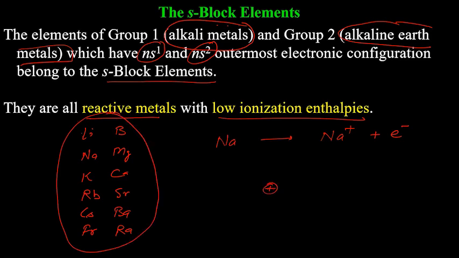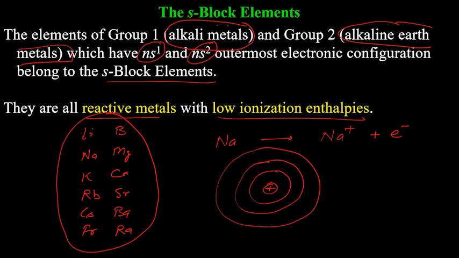If I am talking about sodium, this is the nucleus, first, second, third shell. Here you will have 2 electrons, here you will have 8 electrons, and 1 electron in the third shell. This valence electron can be removed very easily. So the amount of energy required to remove an electron is less. It can be removed very easily means it requires a very low amount of energy. It means ionization enthalpy is very low.